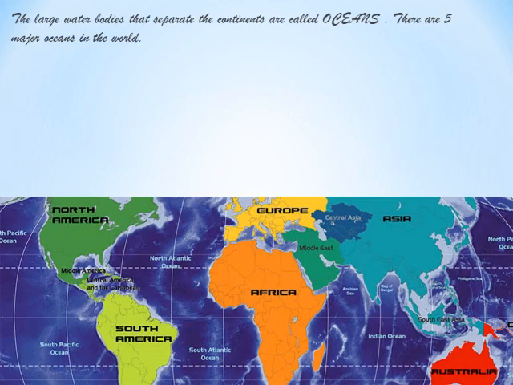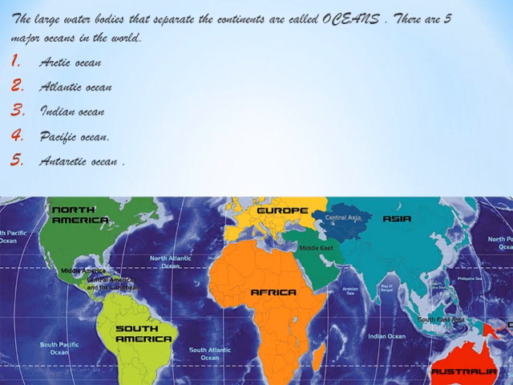The large water bodies that separate the continents are called oceans. There are 5 major oceans in the world. They are the Arctic Ocean, the Atlantic Ocean, the Indian Ocean, the Pacific Ocean, and the Antarctic Ocean.